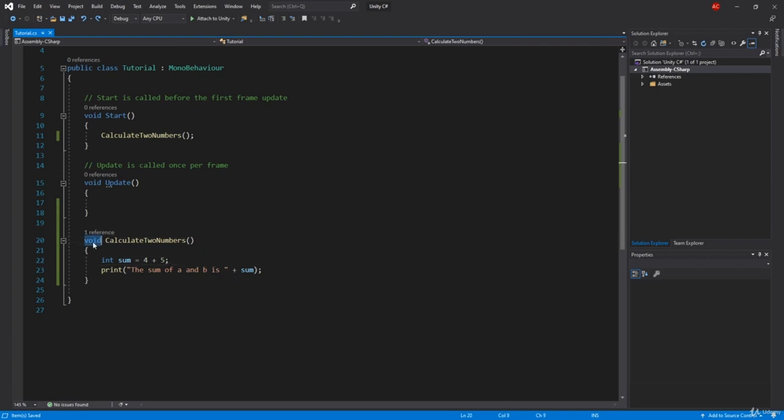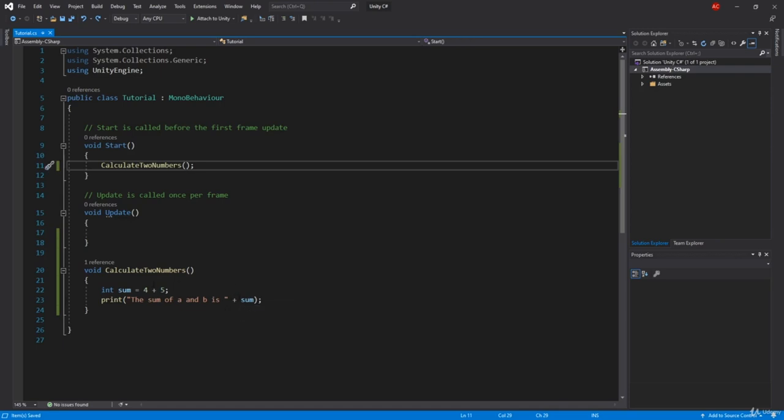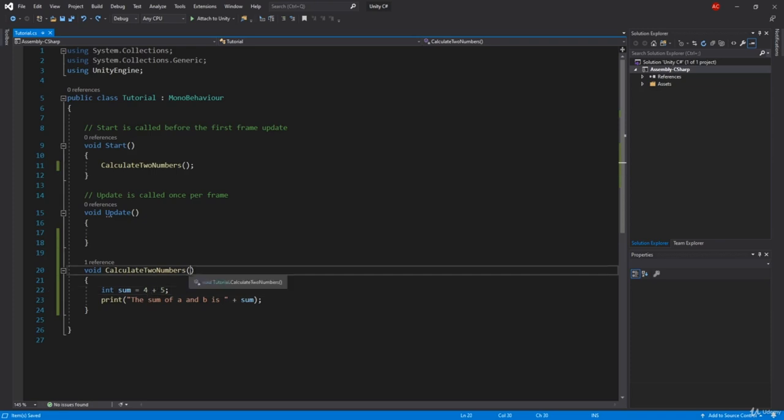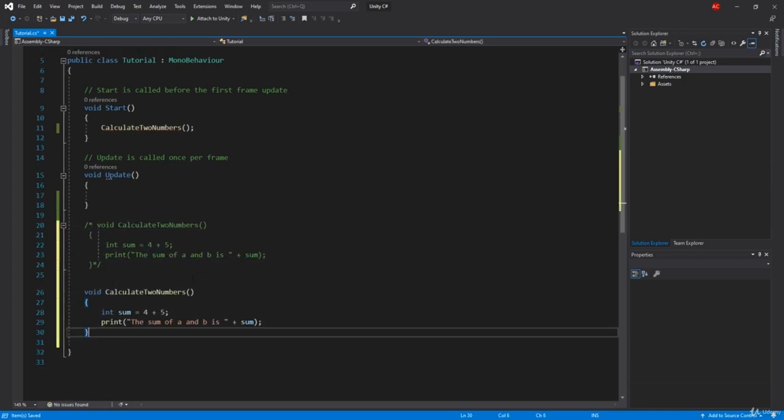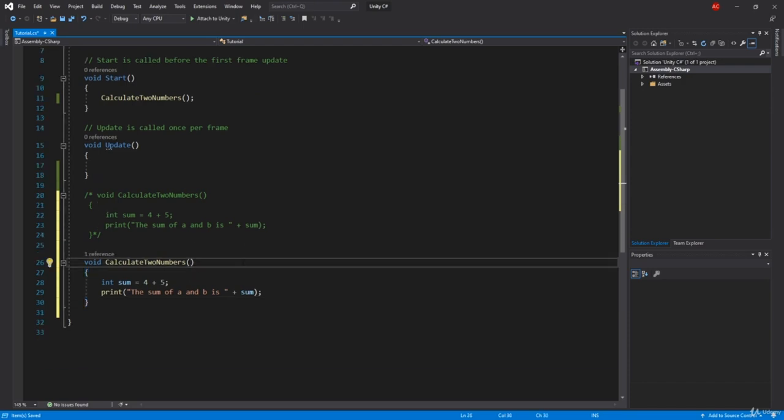Also, this is a void function. A void function means it does not return anything. Now you may ask, can we change the numbers from inside here, so we don't have to go and change them every time in the integer sum, but when we call it to change them? We can do that, and that will be using arguments. I'm going to copy this, and I'm going to leave this example over here. To add arguments, all you got to do is go into the parentheses and type in any variable that you want. This can be an integer, a string, a boolean, or a game object that you're going to see later on in the development phase.